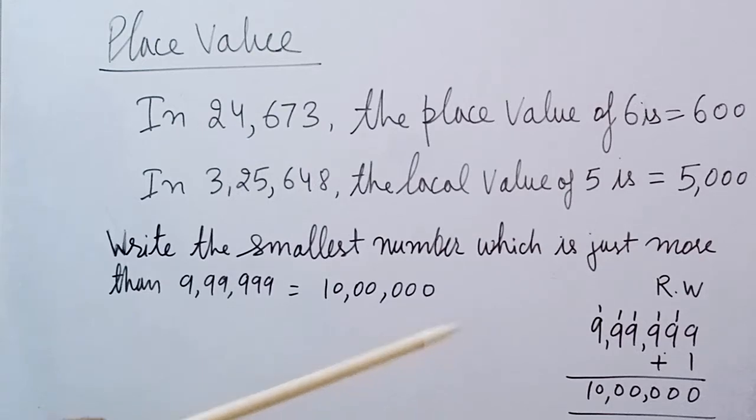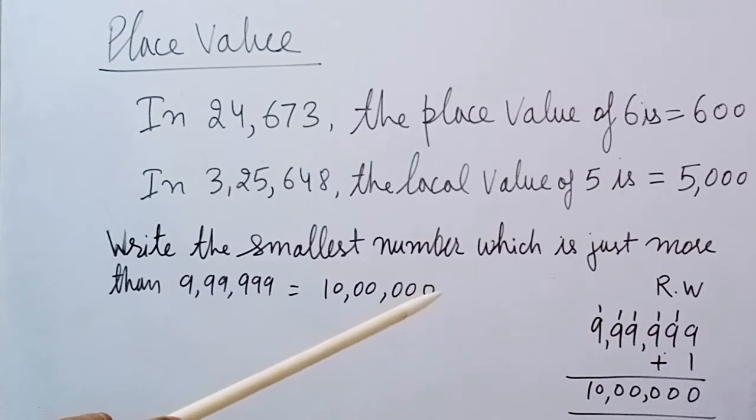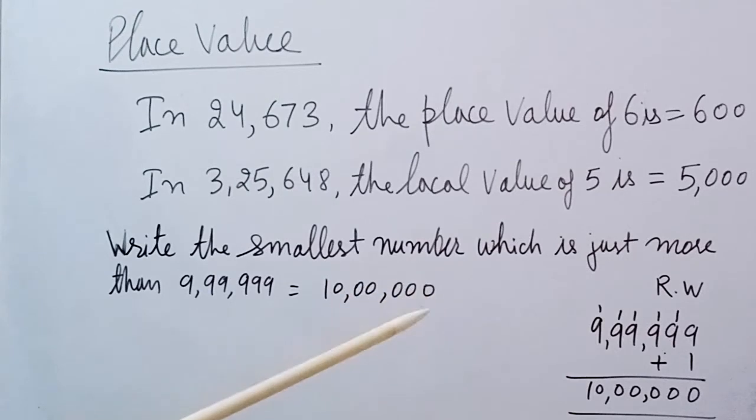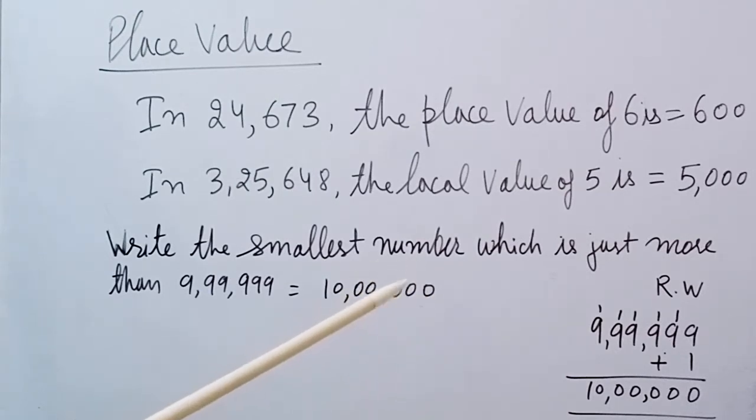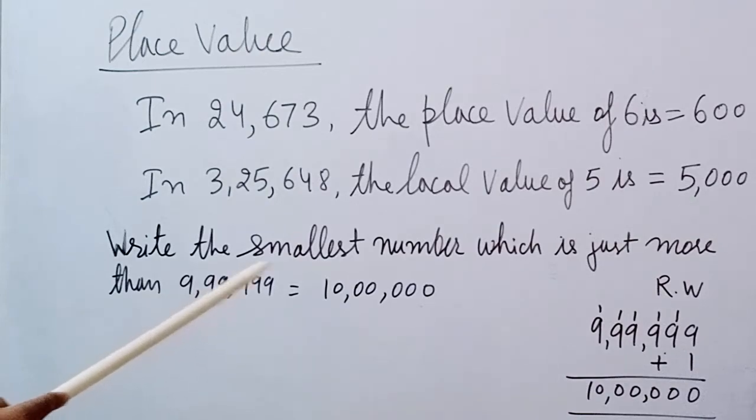9,99,999 plus 1. So 9 plus 1, 10, 0 carry over 1, and the same for each digit, until the last 9 plus 1 is 10. So that is 10 lakh. So just more than 9,99,999 is 10 lakh. In that manner you will do the sum number 10.